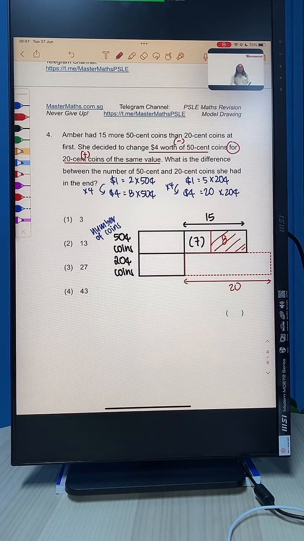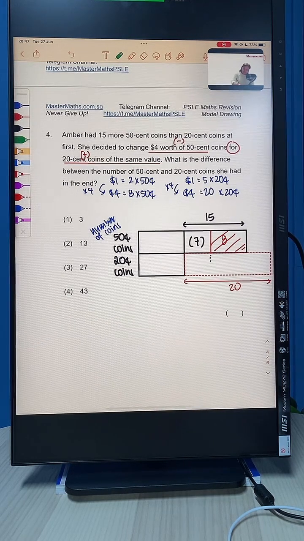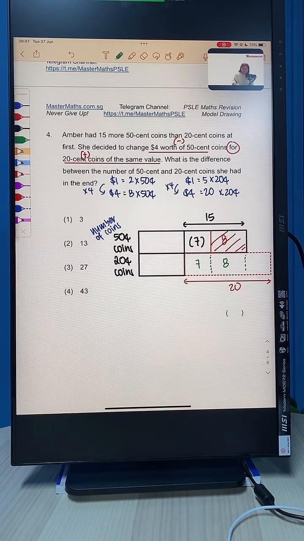Alright. So if at the top is 15, at the bottom is 20, we can fill in all the values. If I trace down, this will be 7. If I trace down, this will be 8. Then the remainder must be 20 minus 15, which is 5. Clear? Do we see the answer very clearly now?